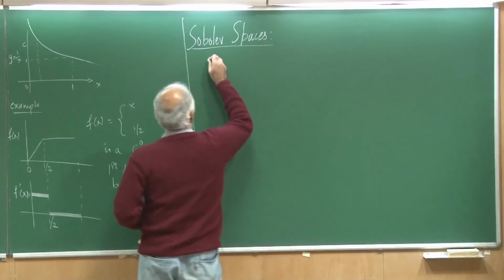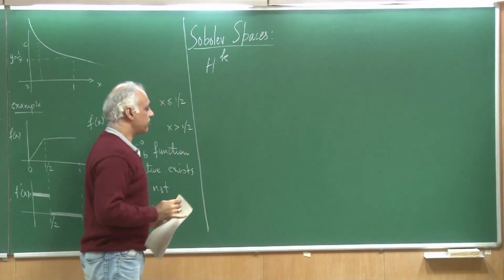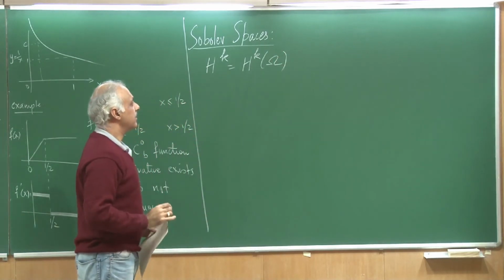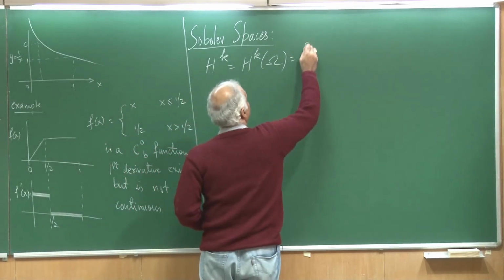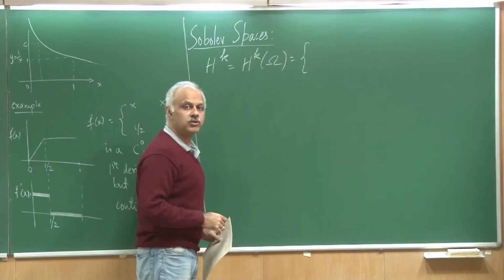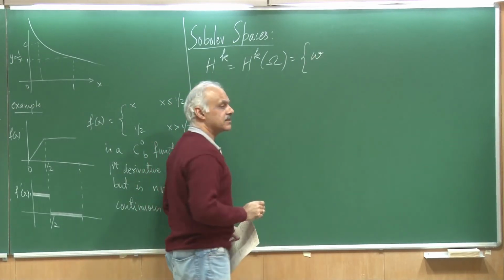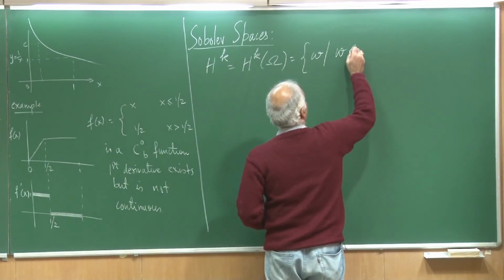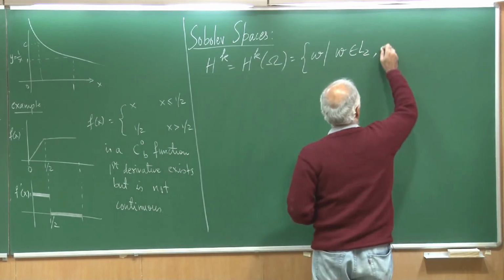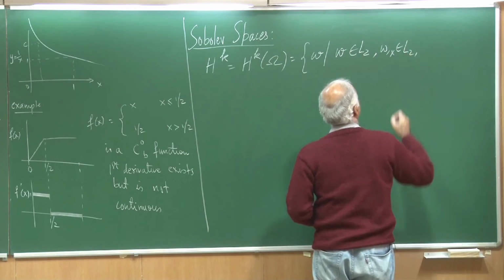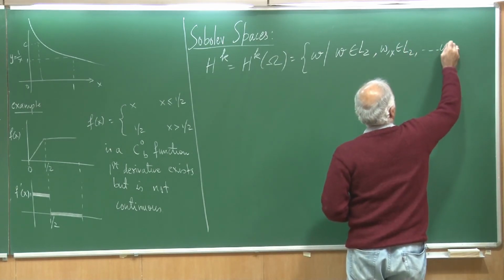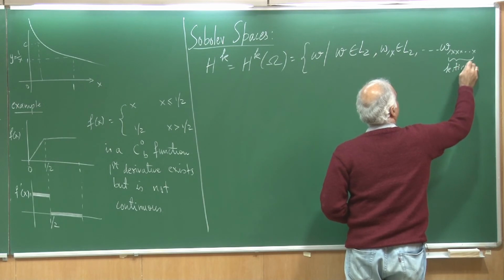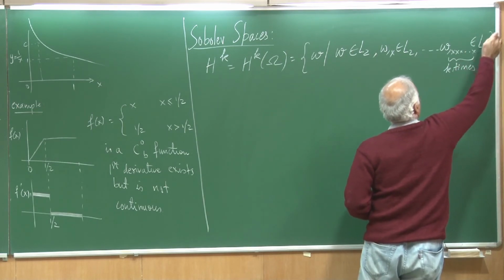So let us define Sobolev spaces as spaces of the order k, defined on the domain omega, such that this is a space of all those functions w, let us say w is a function of x, such that w belongs to L2, w comma x belongs to L2 and so on, and w comma x, k times, also belongs to L2.